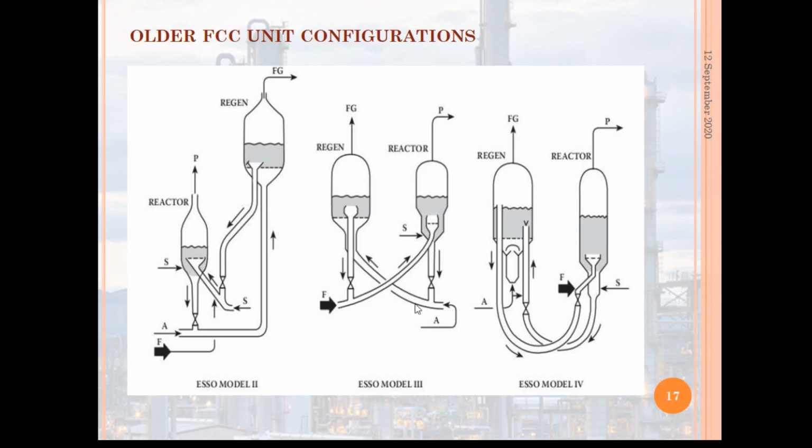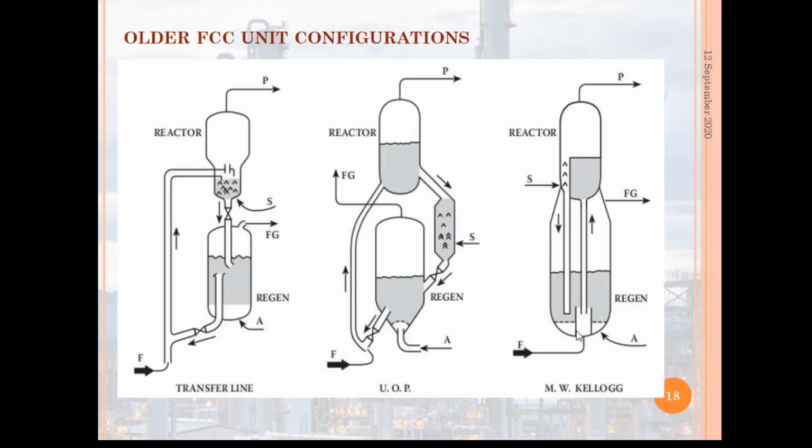So these I have also described. The first one is a feed riser followed by a dense bed. The second one, a feed riser in parallel with a dense bed, and the third one is the parallel feed riser line, one for the fresh feed and another for the recycle. These are also older generation FCC units. These are the configurations adopted by different industries.